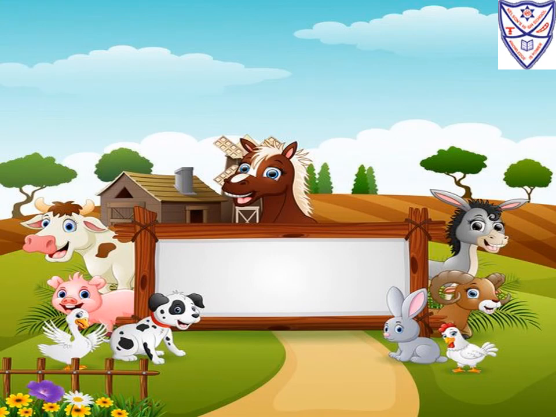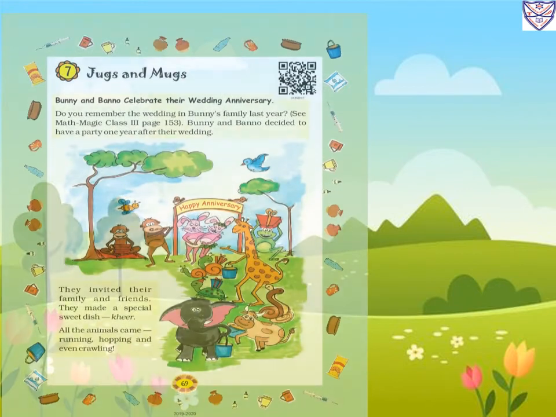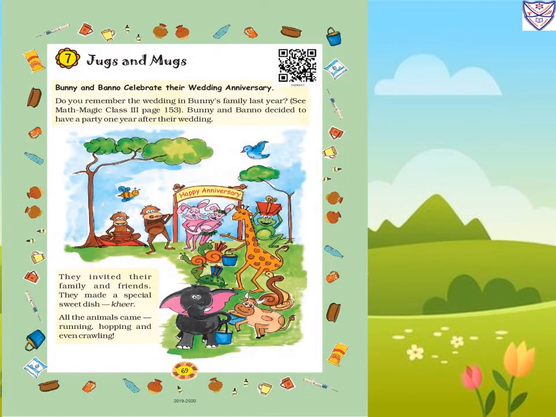Hello students, let's start Math NCERT chapter number 7, Jugs and Mugs. Chapter number 7, Jugs and Mugs, page number 69. Students, this chapter you have already studied in Math Magic class 3rd.